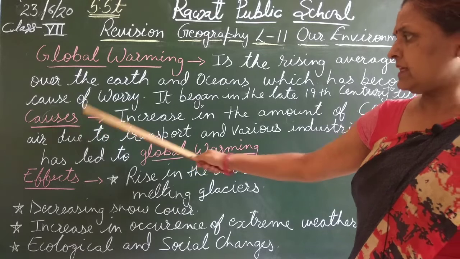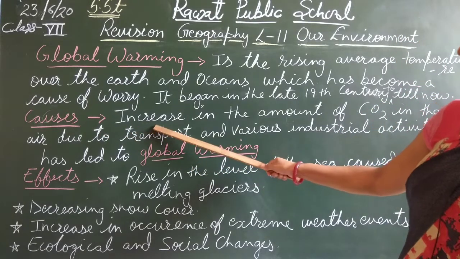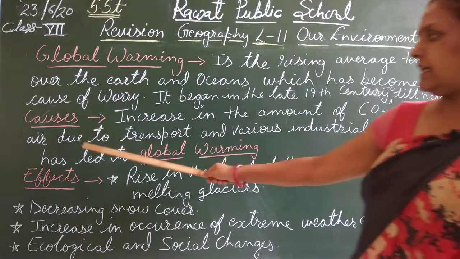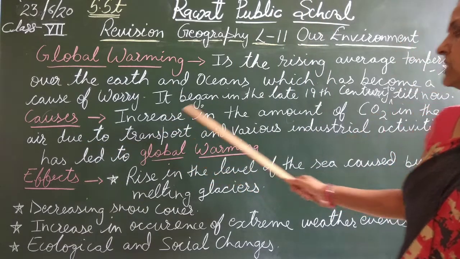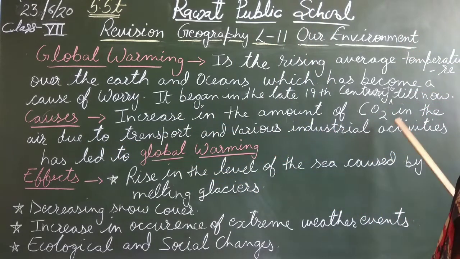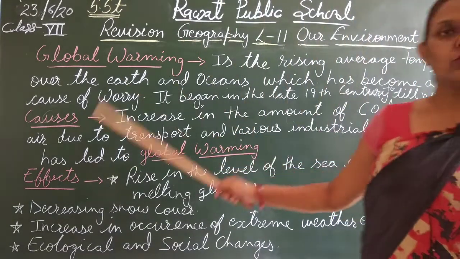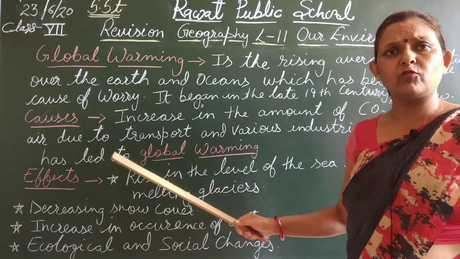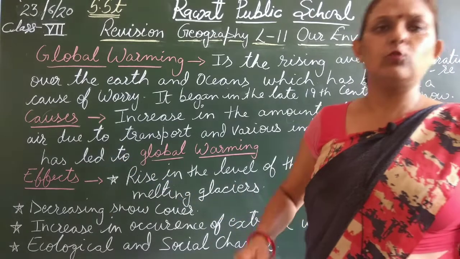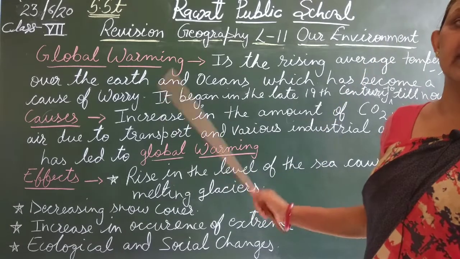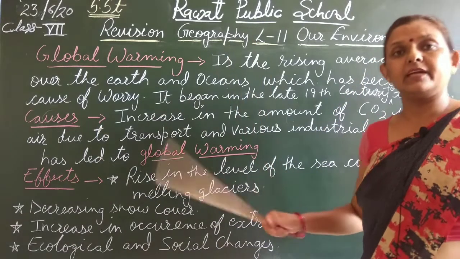Now what are the different causes of global warming? Why is this global warming happening? Increase in the amount of carbon dioxide in the air due to transport and various industrial activities has led to global warming. Temperature of earth and ocean is increasing due to the amount of carbon dioxide, which is increasing day by day.